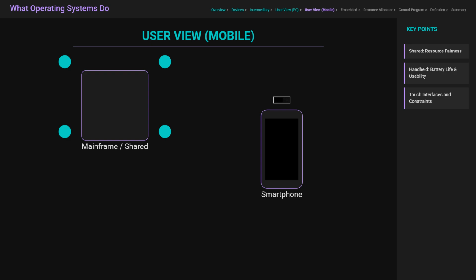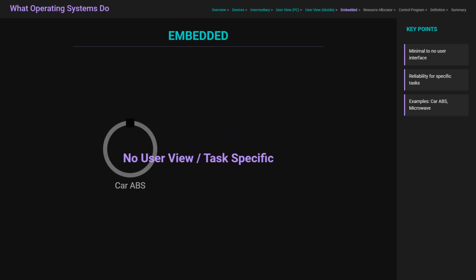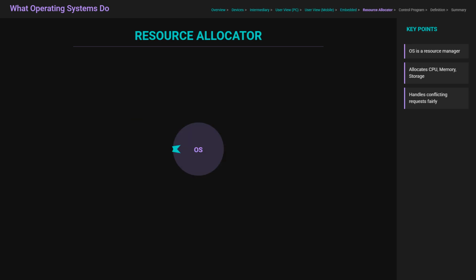For handheld systems, such as smartphones, the user view focuses on usability and battery life. Given the limited power and memory of these devices, the OS must strictly manage these constraints while providing an intuitive touch interface. Finally, some systems have little to no user view. These are embedded systems, such as those found in a car's anti-lock braking system or a smart microwave. In these cases, the OS is designed to perform specific tasks reliably without user intervention.